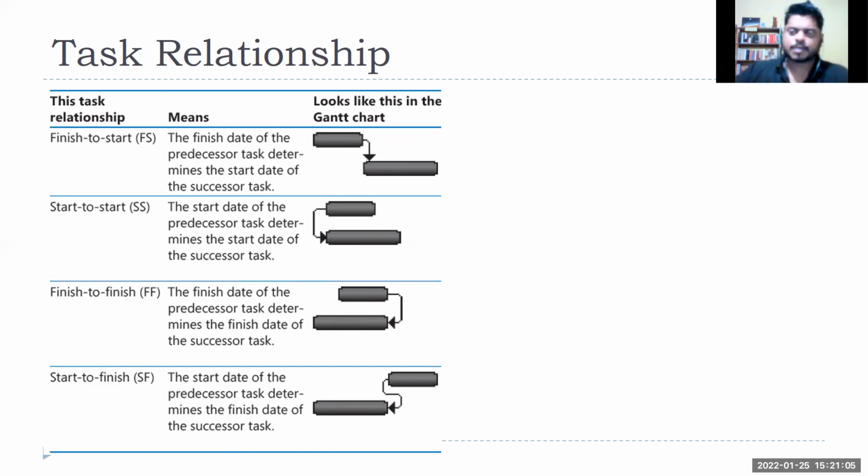The health workers are sanitizing the place, putting chairs and tables, and the app which will schedule the vaccination is getting tested. So those tasks might be starting together. Here I'm just showing two, but there might be several tasks. Whichever tasks are starting parallelly, the start date of all those tasks is the same.